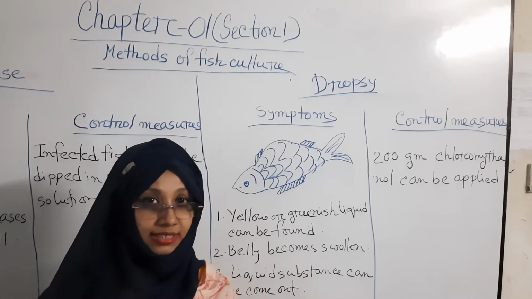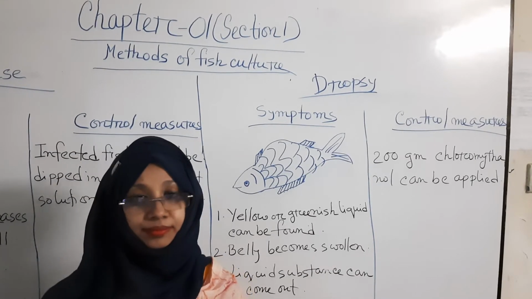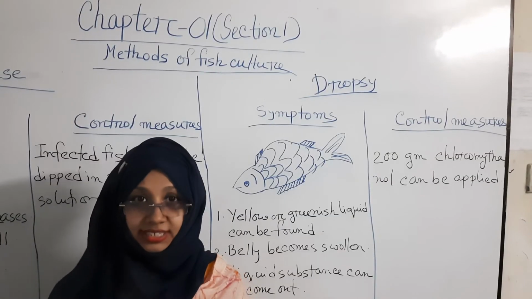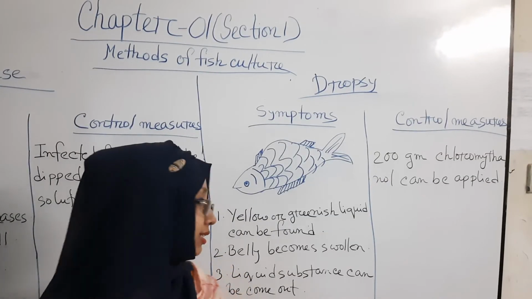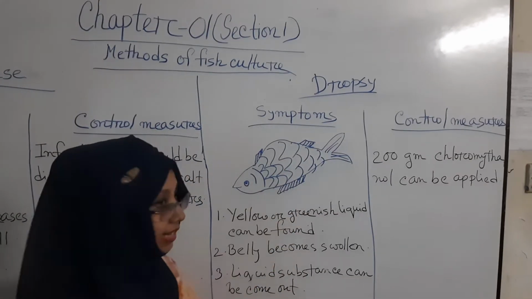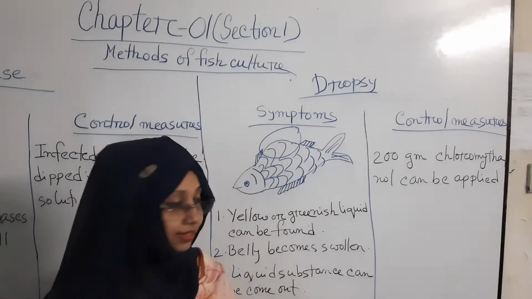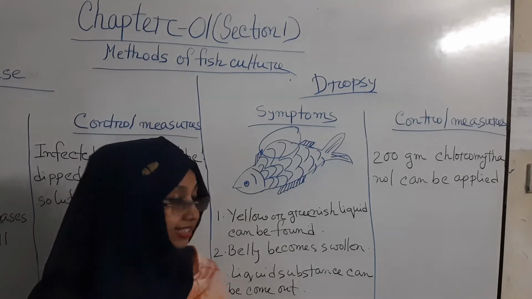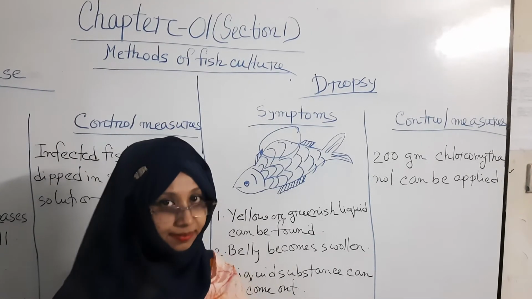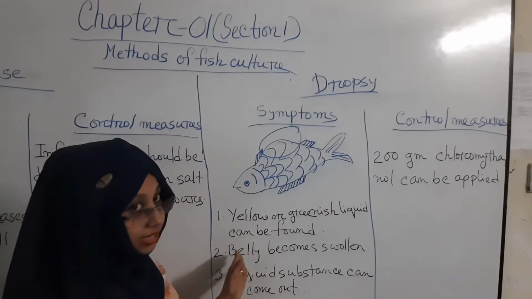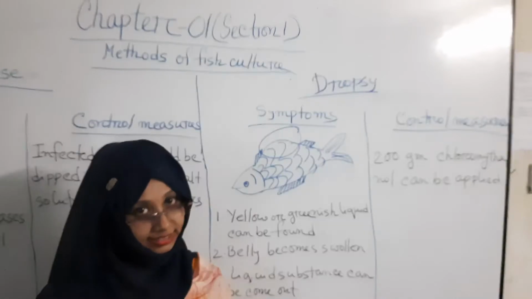If pressing the body or belly, we find it is soft, not hard, and the belly becomes swollen and liquid substances come out from it. These are the important symptoms of this disease.